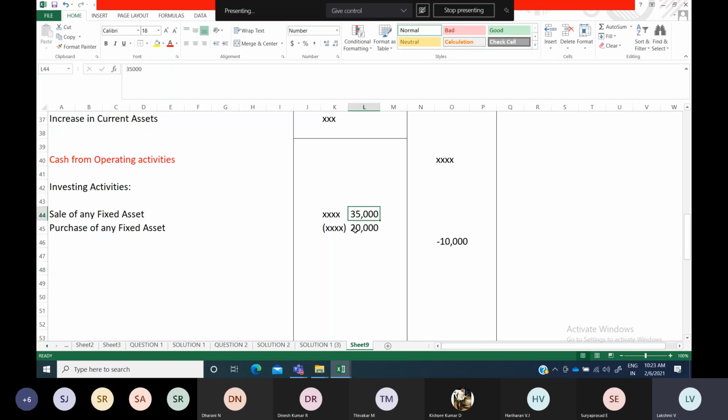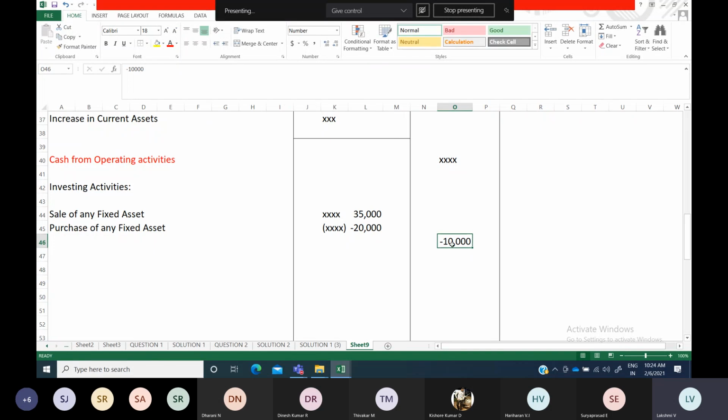And if you see means it should be shown within brackets, so that you can detect these two things. In positive, you can see 35,000 sale, and purchase 20,000 means within brackets you have to mention. Now what will be the net result? 15,000 will be your net result. So 15,000, it is a positive figure.